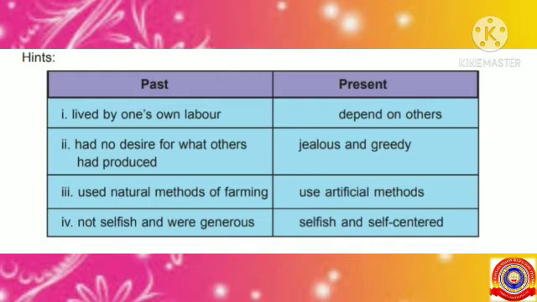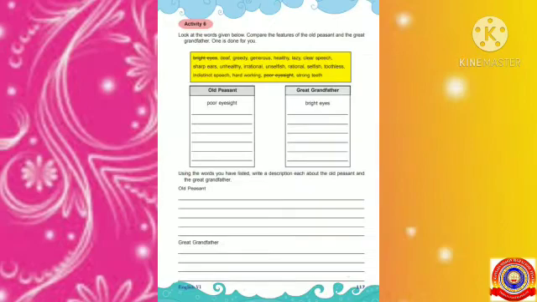Past generation used natural methods of farming. What about present generation? Yes, we use artificial methods. Now look at the last point. Past generation was not selfish and were generous. What about present generation? Yes, they are selfish and self-centered. Now all of you write the speech using the hints given in this box.